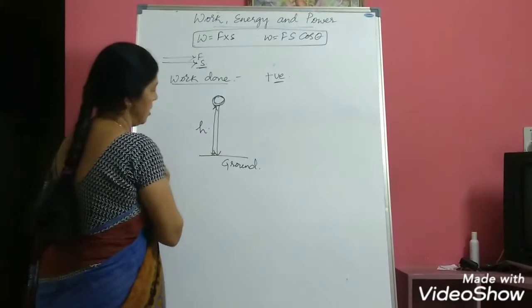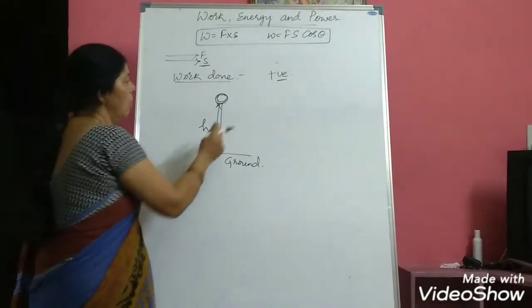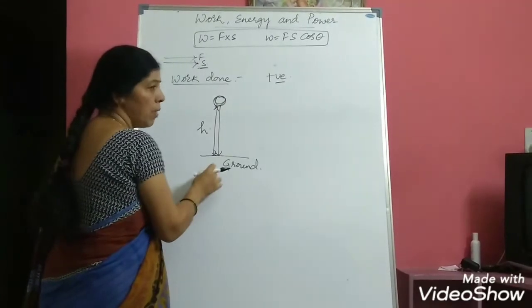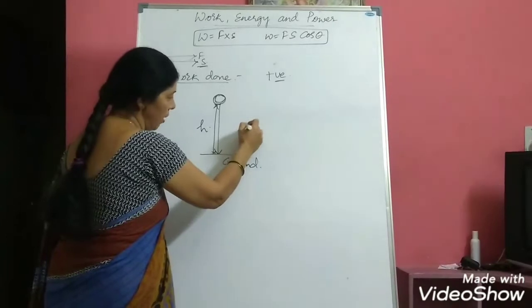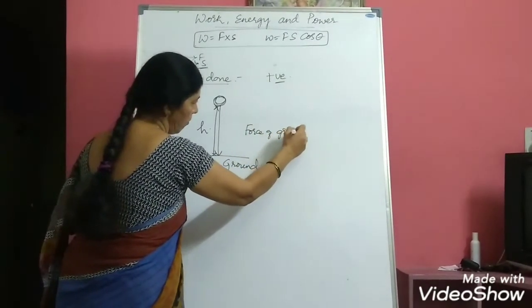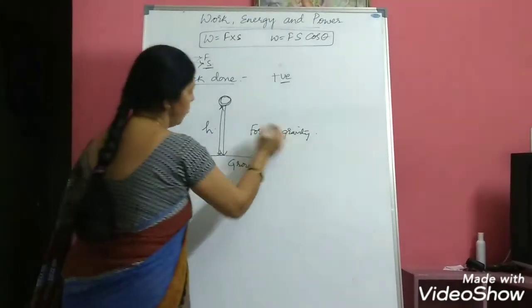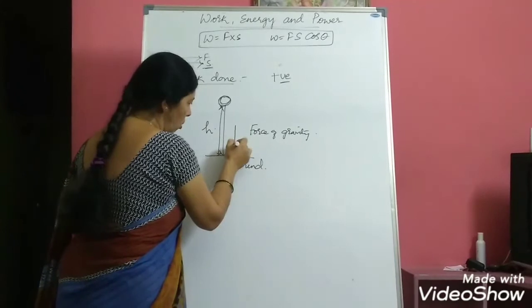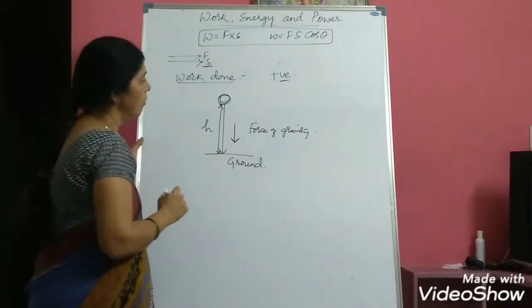Now, here you just see in which direction the force will be acting. Whenever any body is dropped down to earth, always remember there will be force of gravity acting, and this force of gravity will always be directed towards the center of the earth.